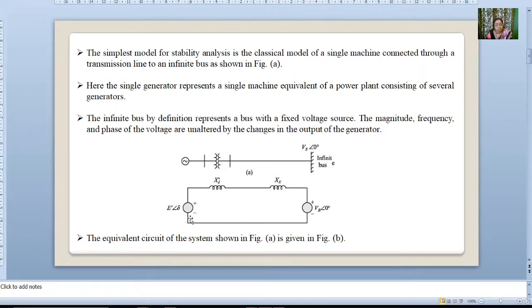Now the equivalent circuit for this single machine infinite bus system is: this is the generator, E dash at an angle of del. XD dash is the transient reactance of the generator, XE is the external reactance of the transmission line containing the transformer also. VB is the terminal voltage or output voltage at an angle of 0. The equivalent circuit of the system shown in figure A is given in figure B. That is, figure B represents the equivalent circuit of figure A.